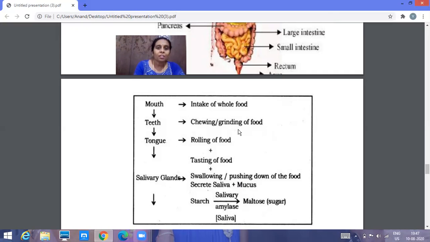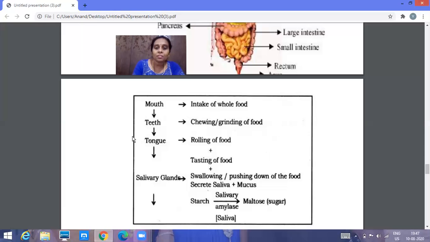You might know there are different types of teeth: incisor, canine, molar and premolar. Incisors help in cutting, canines help in tearing, and molars and premolars help in chewing or grinding the food. So this is the function of the teeth. Once the food is chewed properly, it can be swallowed very easily. That's the reason the teeth help in chewing.